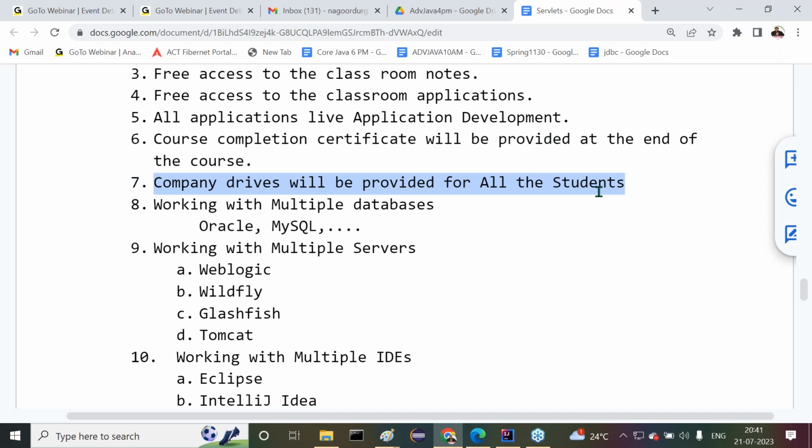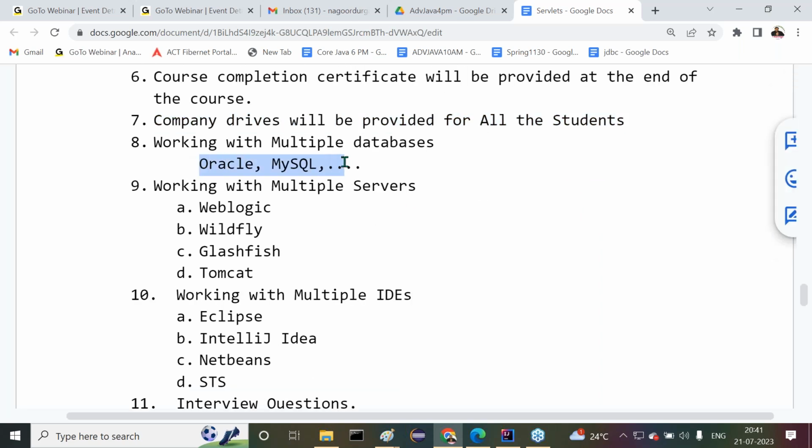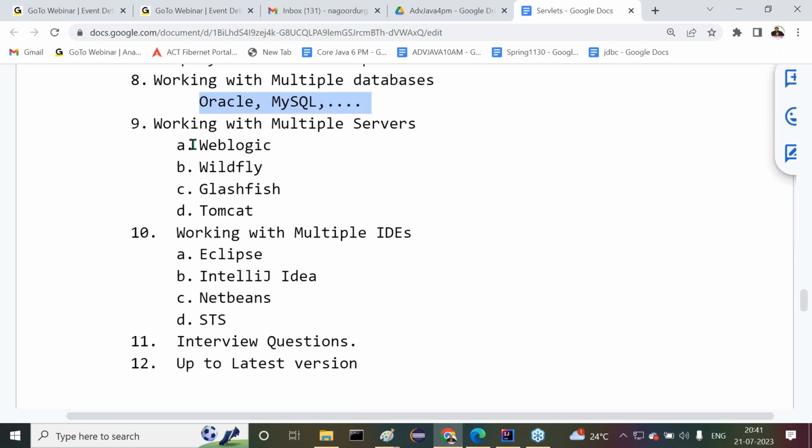Company drives will be provided here. We are inviting some companies, and they will come here and take recruitments. All right. Then, working with multiple databases: the Oracle course is separately available, but however much Oracle content is required, I'm able to provide. Working with multiple servers, guys: WebLogic, WildFly, GlassFish, and Tomcat servers, we are going to work there.